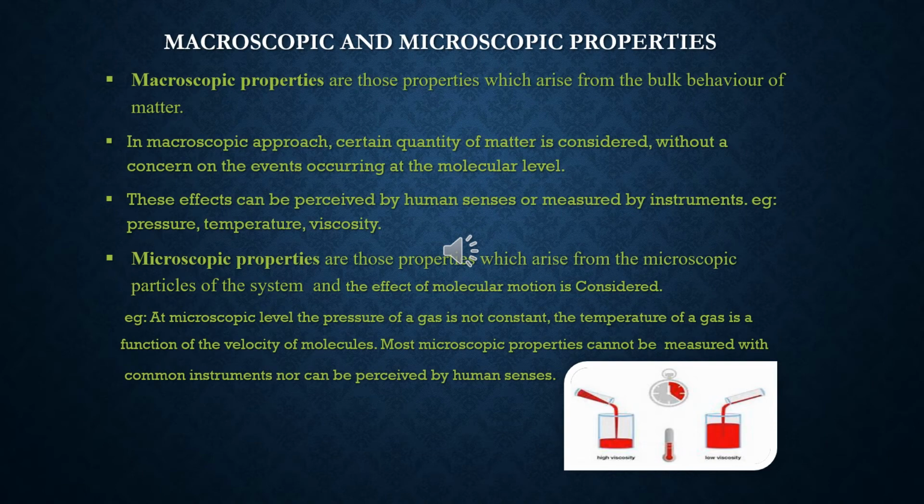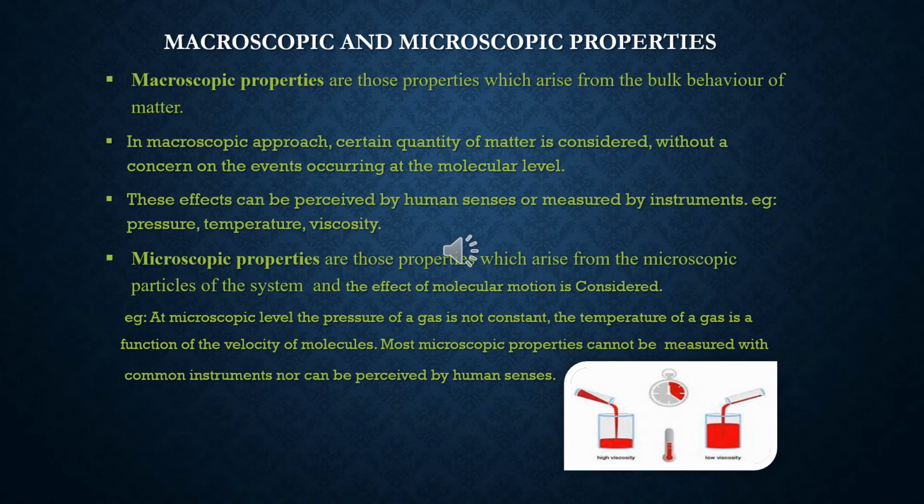Next is macroscopic and microscopic properties. Macroscopic properties are those properties which arise from the bulk behavior of matter. In the macroscopic approach, a certain quantity of matter is considered without concern for the events occurring at the molecular level. These effects can be perceived by human senses or measured by instruments. Example, pressure, temperature and viscosity.